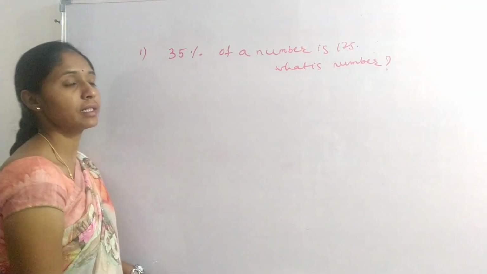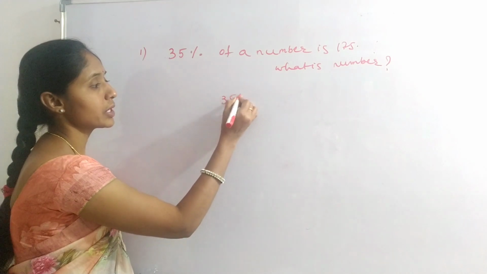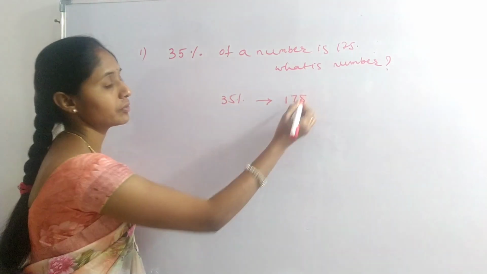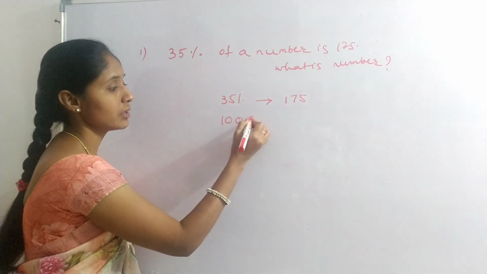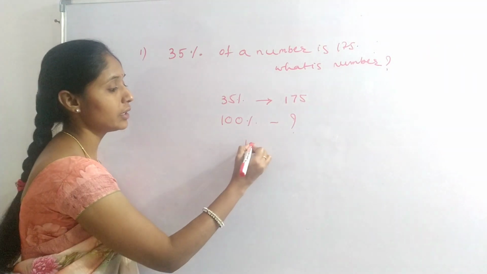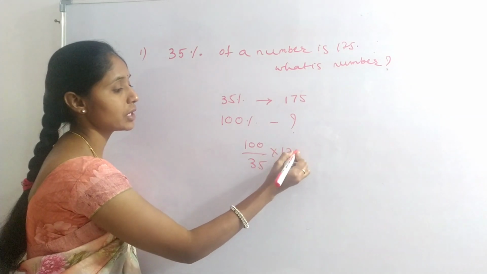35% of a number is 175. What is the number? 35% of the number is 175. What is the number? 100% is what? 100 divided by 35 into 175.